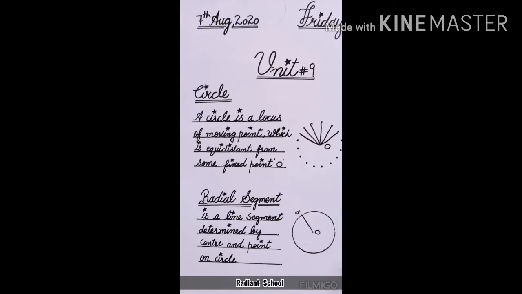What is a radial segment? Radial segment is a line segment. You can observe here it is a line segment determined by center. It is a line segment between center and any point on a circle. You can take any of the points. Suppose I have taken this point B, and you can draw the radial segment from any point to the center. This is said to be the radial segment, and length of this radial segment is said to be radius.